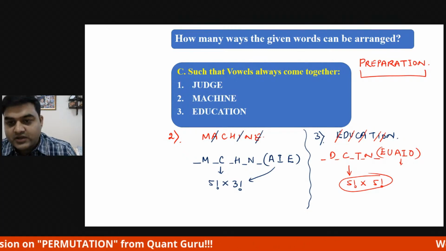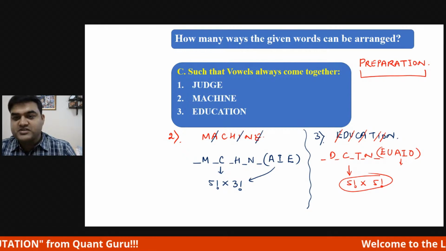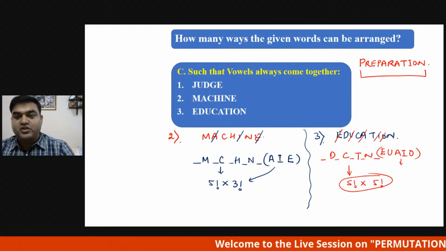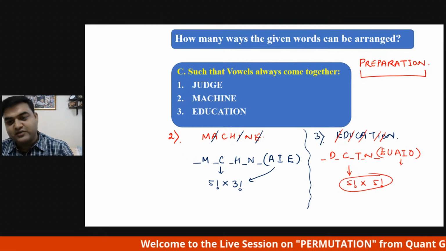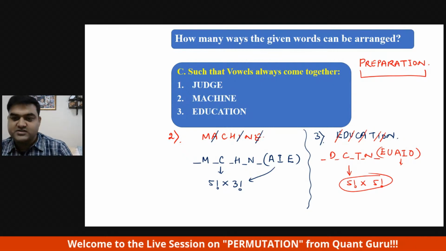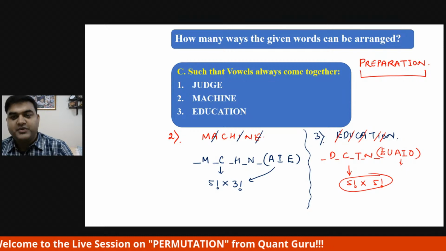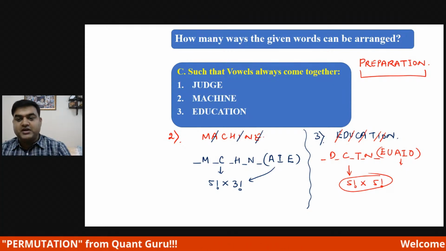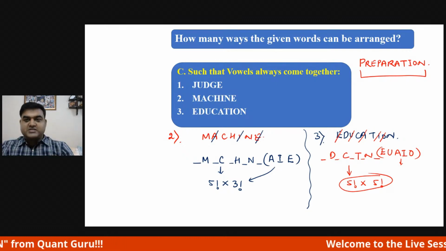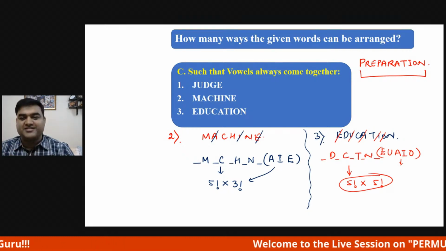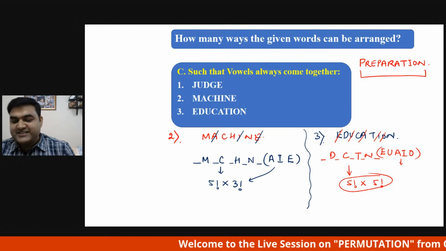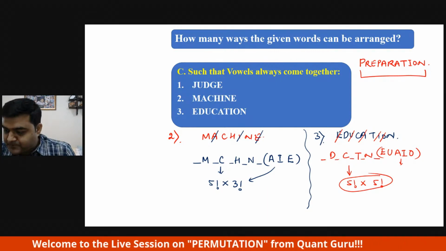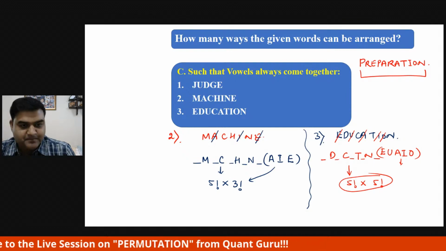Okay, the answers have started coming: 6 factorial into 5 factorial. Atul has given 5 factorial, 6 factorial, 7, 6. Many of you have given an answer. Good that you participated and gave, even the wrong answer. Extremely sorry to say this, but this is wrong.